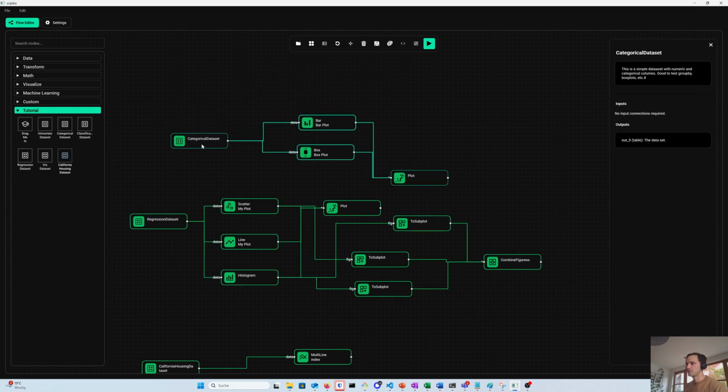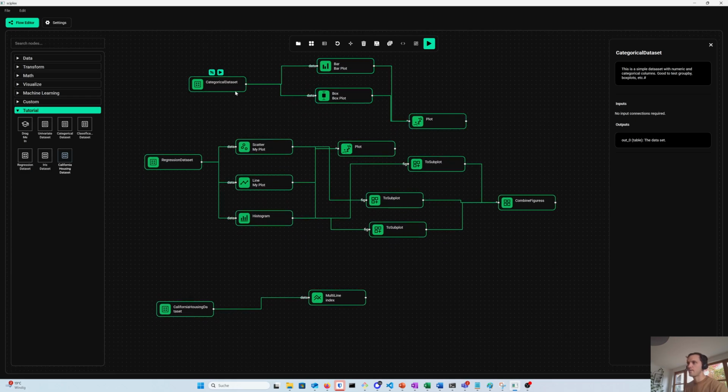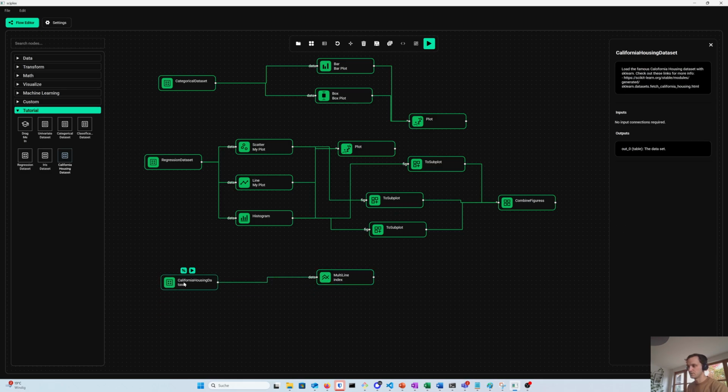So that's it for the plotting. We have looked at all the plotting functionalities. It's quite easy. Most importantly, there's always an output, and the output is where you can view the figures. And the input is always the data.